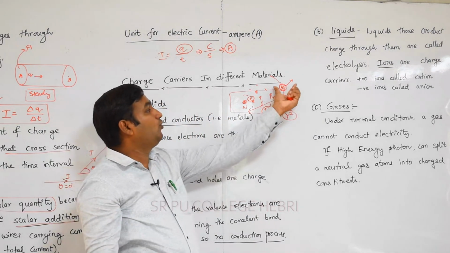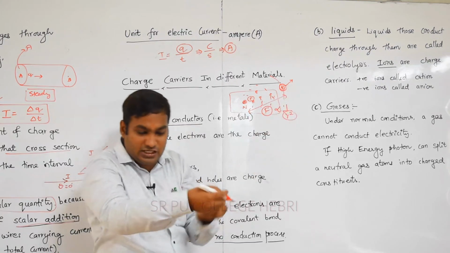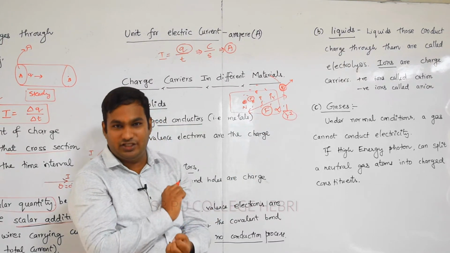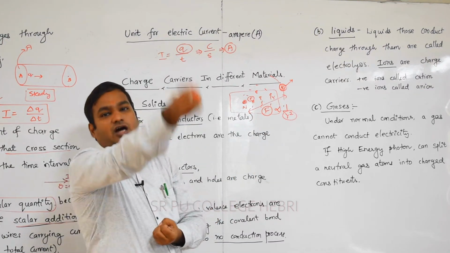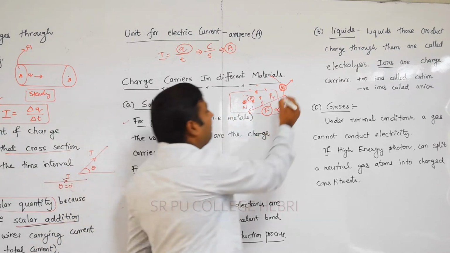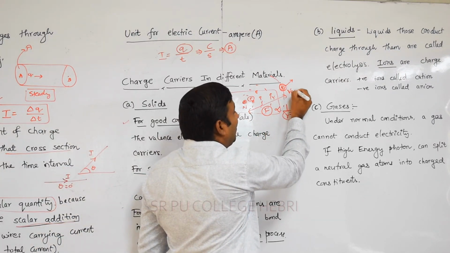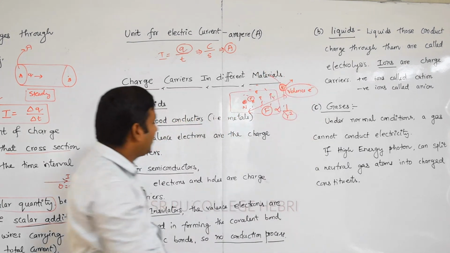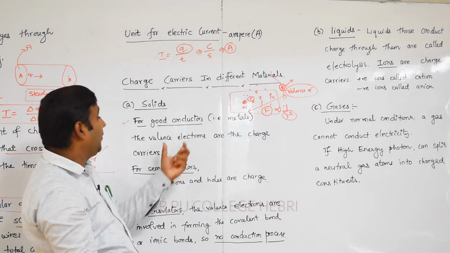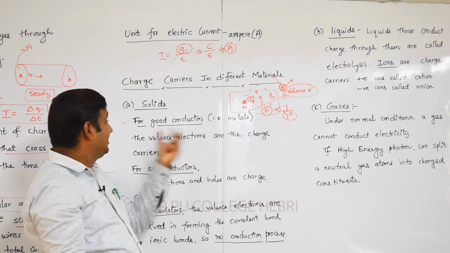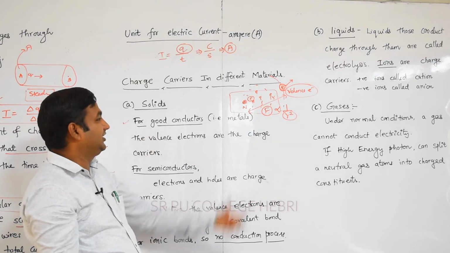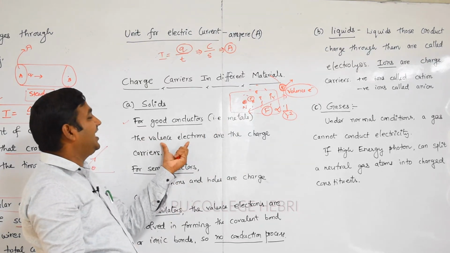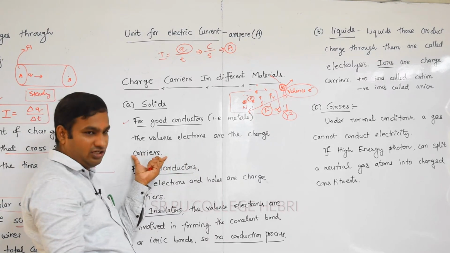This outermost orbit electron is loosely bound to the nucleus, so it is very easy to take it out. That type of electron is called a valence electron. Keep this point in your mind. That's why for a good conductor, that is metal, the valence electrons are the charge carriers.